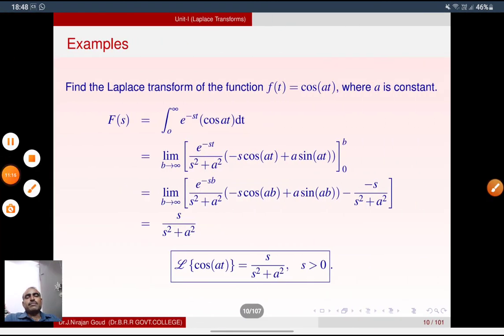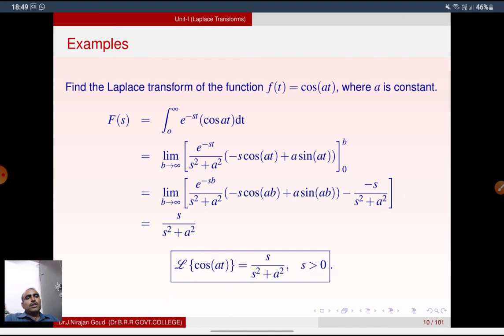What about cos at? Laplace transform of the function f of t is equal to cos at. By the formula, the integral from 0 to infinity of e power minus st f of t, that is cos at dt. Same as before, we know the integral of e power ax cos bx dx is e power ax by a square plus b square into a cos bx plus b sin bx. In the place of a we have minus s, in the place of b we have a. So apply the formula: e power minus st by s square plus a square into minus s cos at plus a sin at, with limits 0 to b. Substitute the upper limit and lower limit, and then apply b tends to infinity. We get s by s square plus a square.